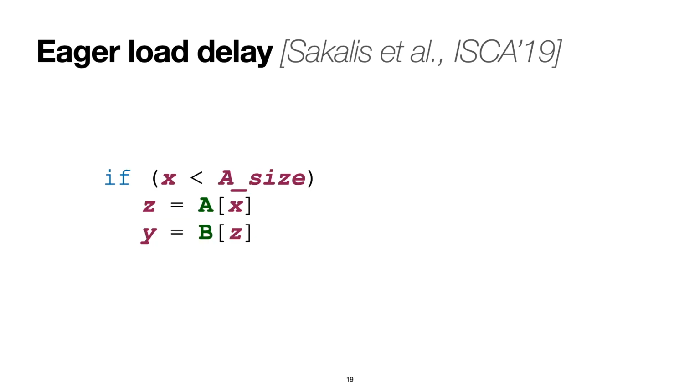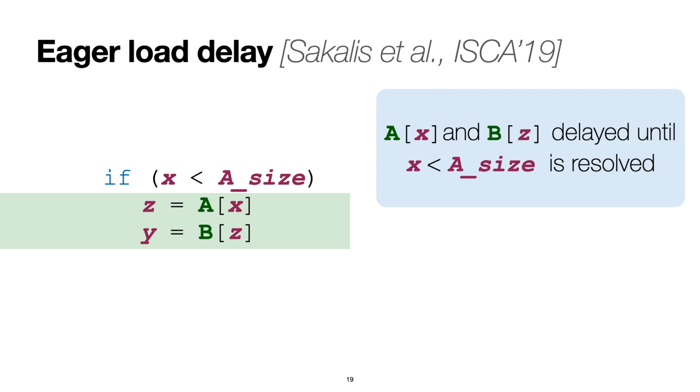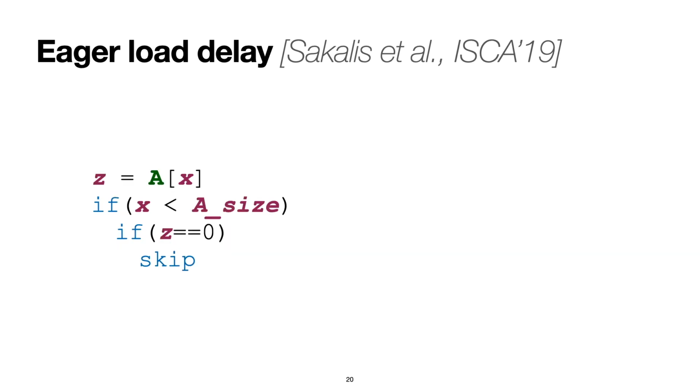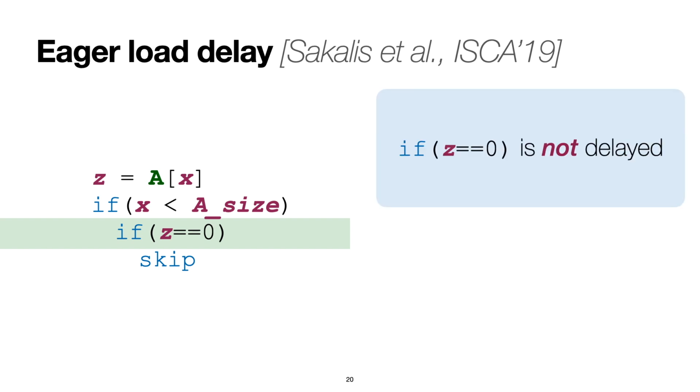In the standard Spectre example, the memory accesses are delayed until the branch instruction is resolved. Therefore, there is no speculative leak. However, consider a variant where we first access a of x and then use the retrieved value as part of a control flow statement. This can potentially leak the value of a of x through control flow.